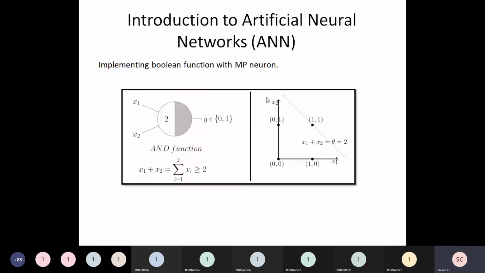So I'm trying to identify the points in the plane, right? I'm trying to put dots so that I can identify where all these combinations will come. So 0,0 will come here at the origin, 0,1 will come here, and 1,0 will come here, because this is 1 and this is 0.